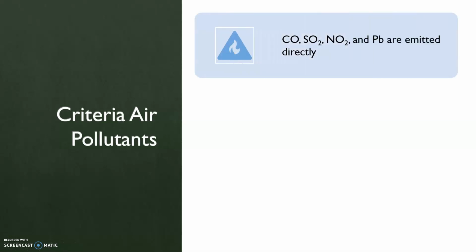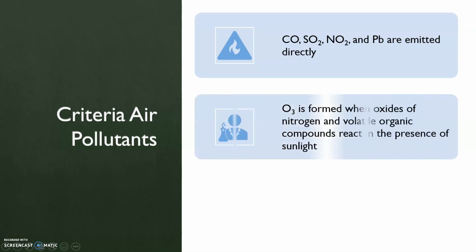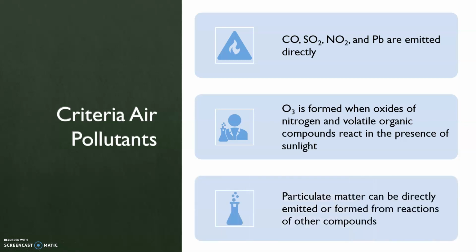Carbon monoxide, sulfur dioxide, nitrogen dioxide, and lead are emitted directly. Ozone is created when oxides of nitrogen and volatile organic compounds react in the presence of sunlight. Particulate matter can be directly emitted or formed from reactions of other compounds.